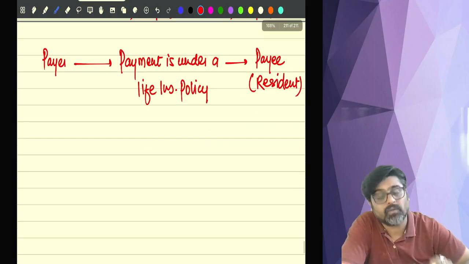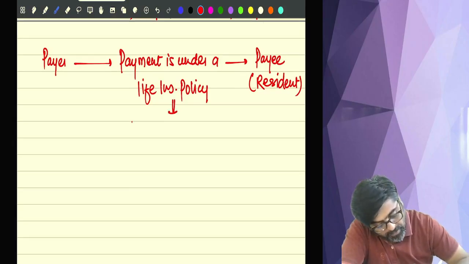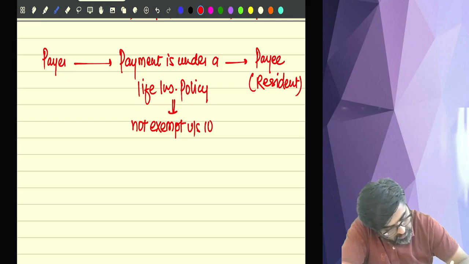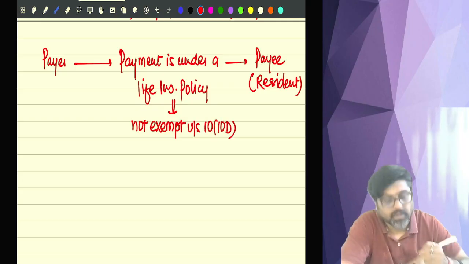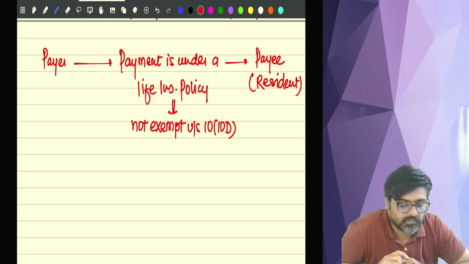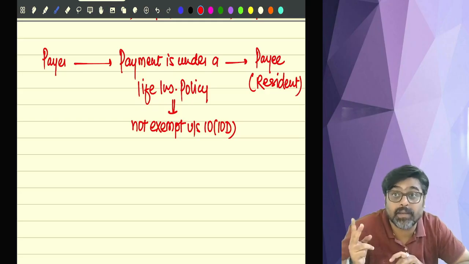So any payment which you are receiving under a life insurance policy, but that payment should not be exempt under section 10(10D). Meaning, if you remember that we are receiving maturity proceeds under a life insurance policy, and if we have paid the premiums for any year over and above the limit of 20%, limit of 10% was there, if you remember.